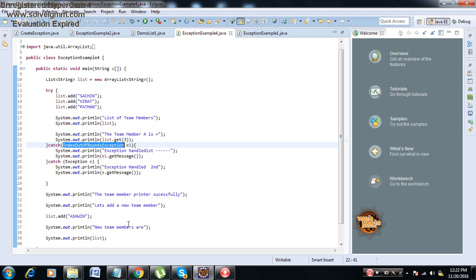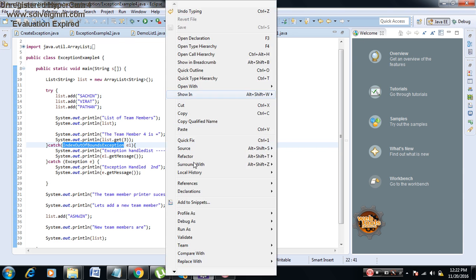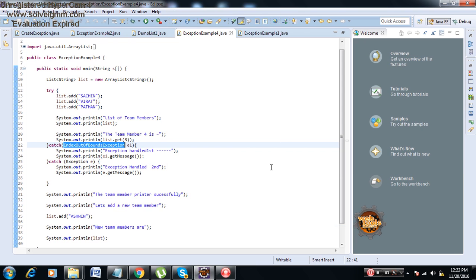We can have after try even multiple catch blocks also, because a given program can throw, say, index out of bound exception, or if you are reading a file within the same try, it can throw file not found exception. Therefore you can have one catch block for index out of bound exception, one catch block for file not found exception. Now I will go and say run as Java application.